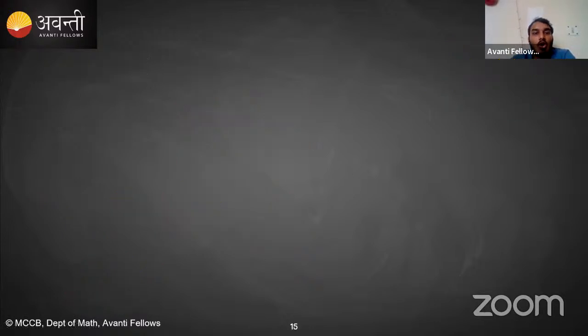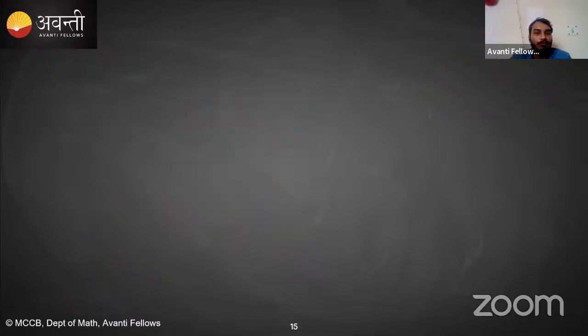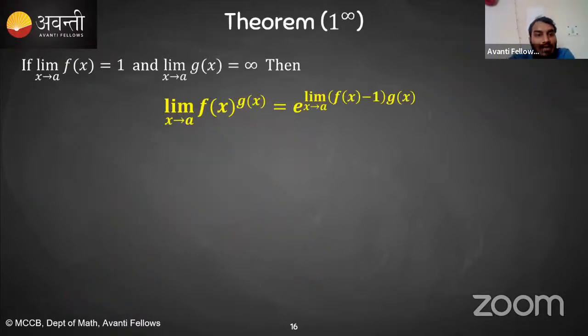Now let's talk about the 1 raised to the power infinity theorem. Students, in 1 raised to the power infinity, there is strictly a procedure to solve those limits. Every time you see 1 raised to the power infinity, we will use a procedure to find that limit. The proof of it is not important, but the result is important.